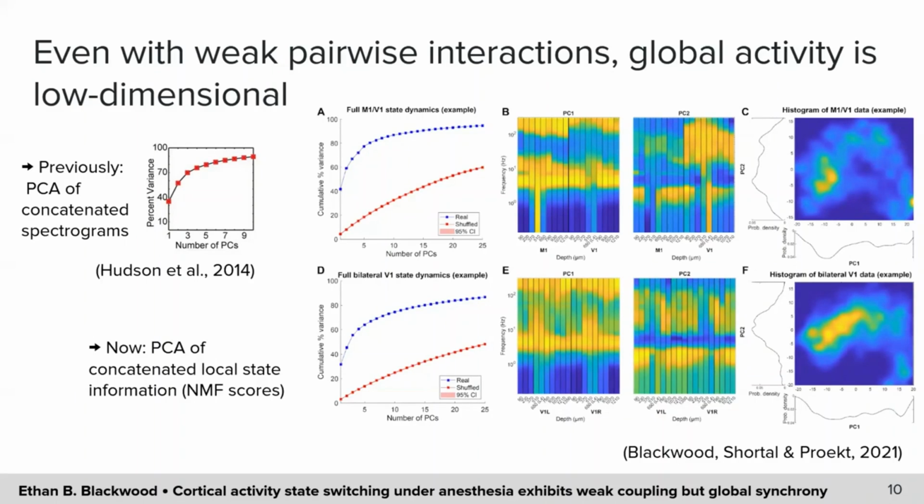And to the right are the loadings and histograms of some sampled top principal components. As seen in the Hudson paper, the loadings are spread across multiple regions, though not identically, and clusters can be identified in the joint histograms.